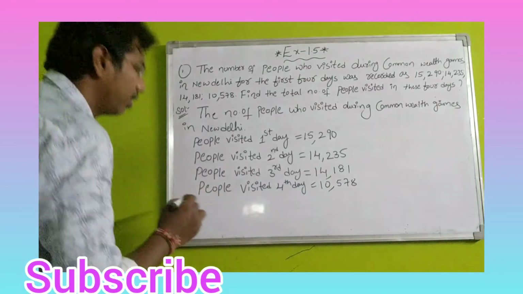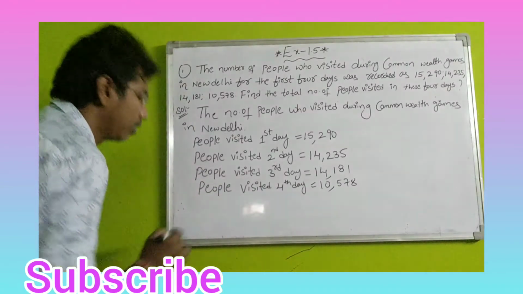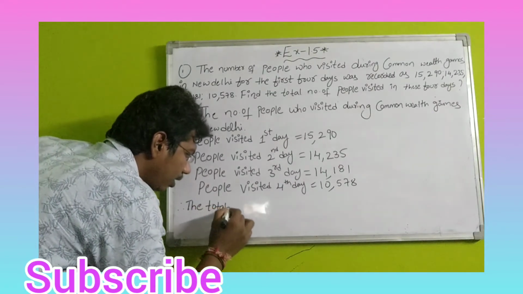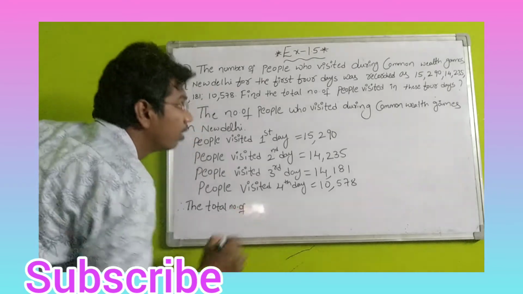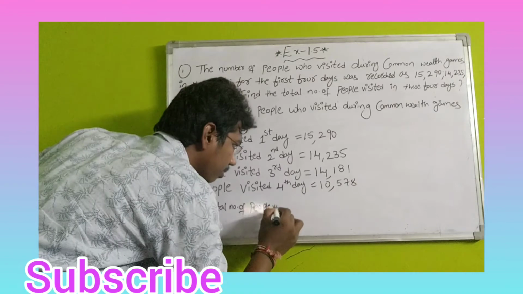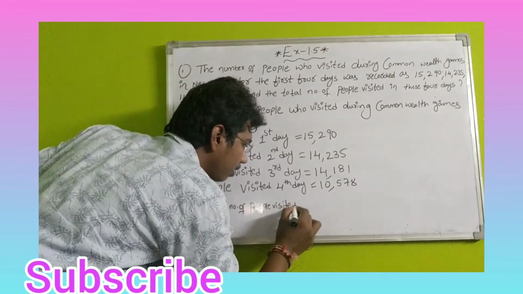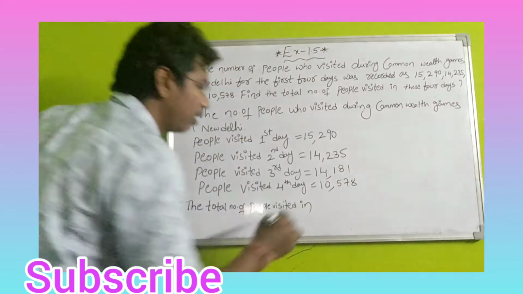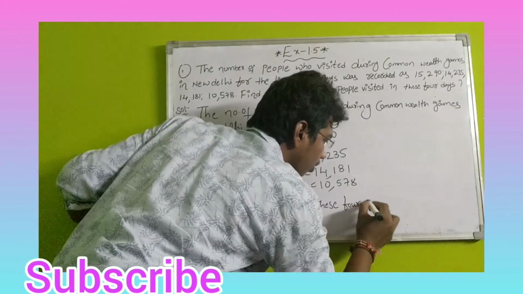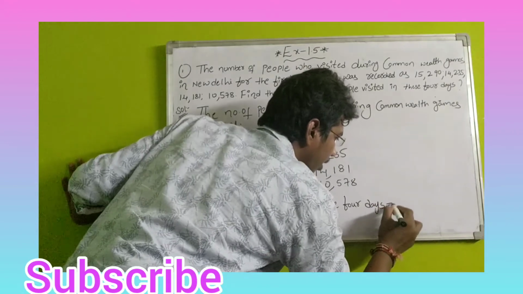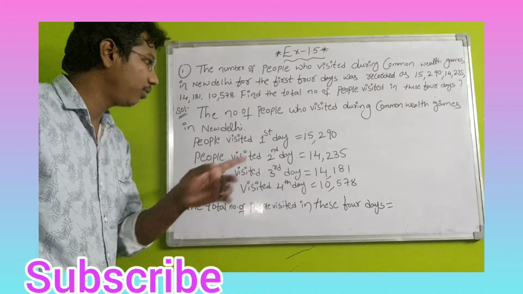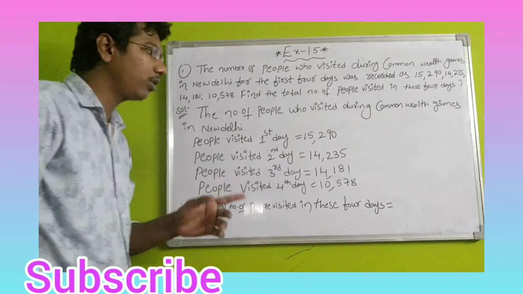Okay, next what we have to find: the total number of people visited in these 4 days. Right, how should we find the answer? Students, simple. Add these 4 days' people visited, strength count, and you will get the final answer.